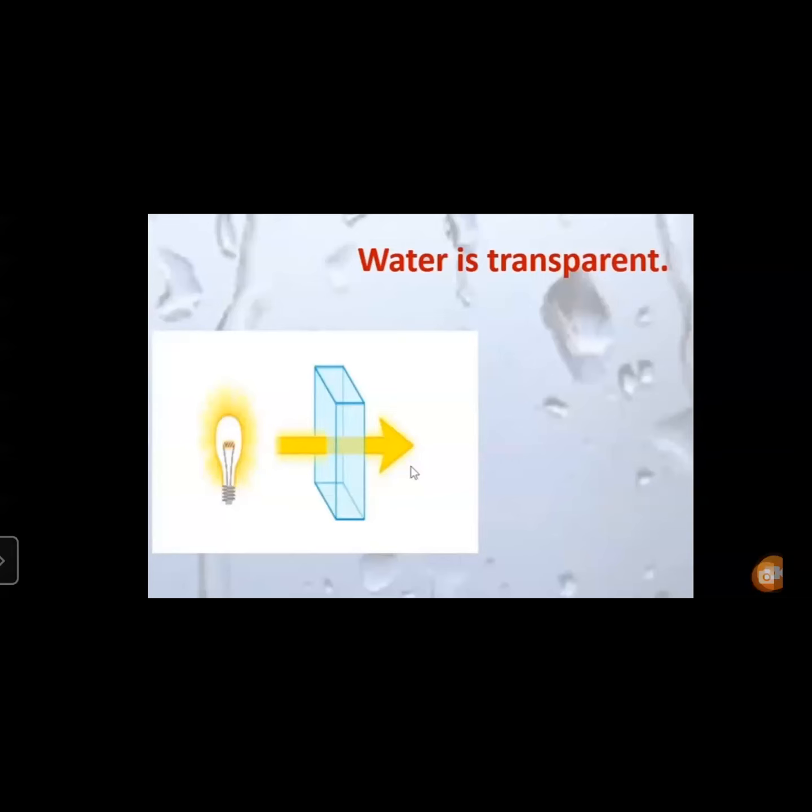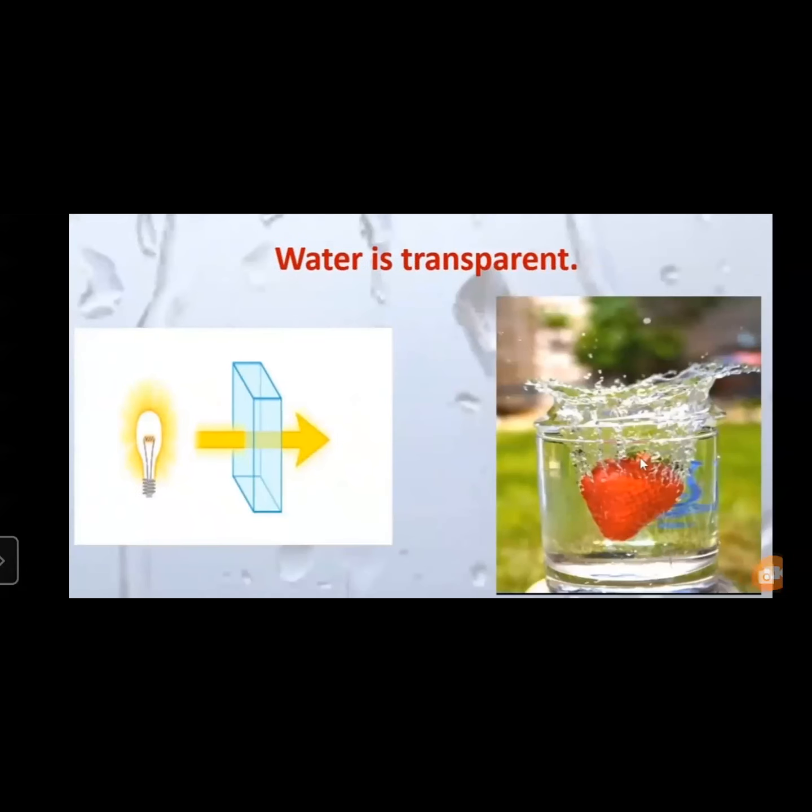In the same way, we can say water is also transparent. You can see, children, here you can see when you have poured. Yes, this is also a property or quality of water. Now tell us, water is transparent.